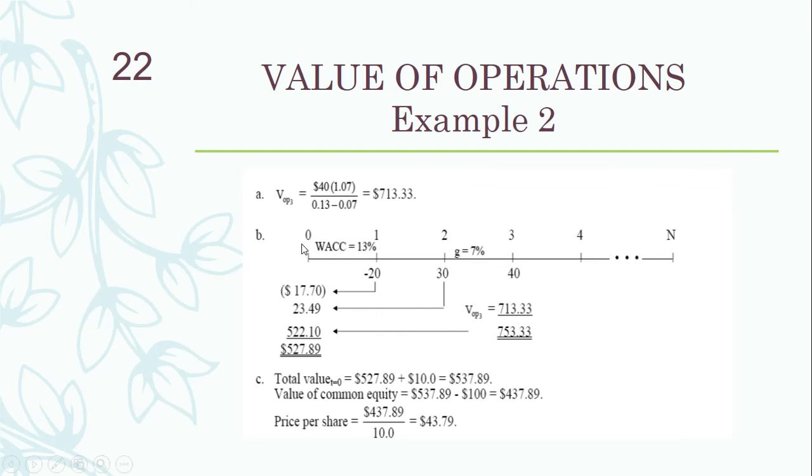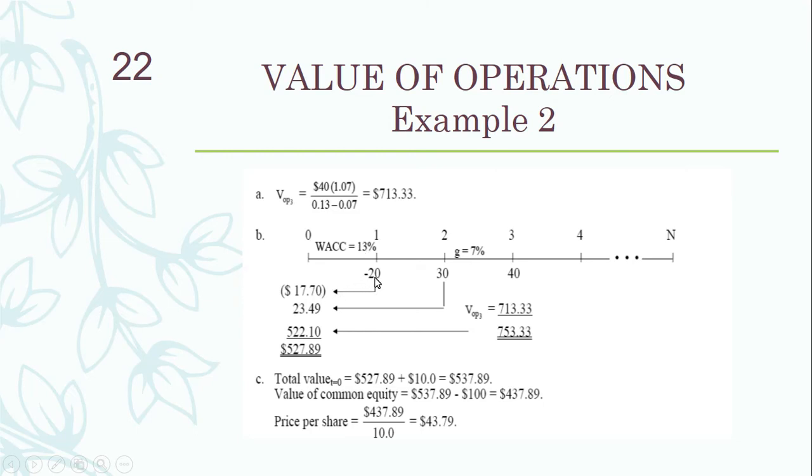Now part B of this question is that we have to find the value of operations. For that we need to find the present value of future expected free cash flows. So the minus 20 that we are investing at year 1, its present value using the WACC of 13%: how are we going to calculate it?